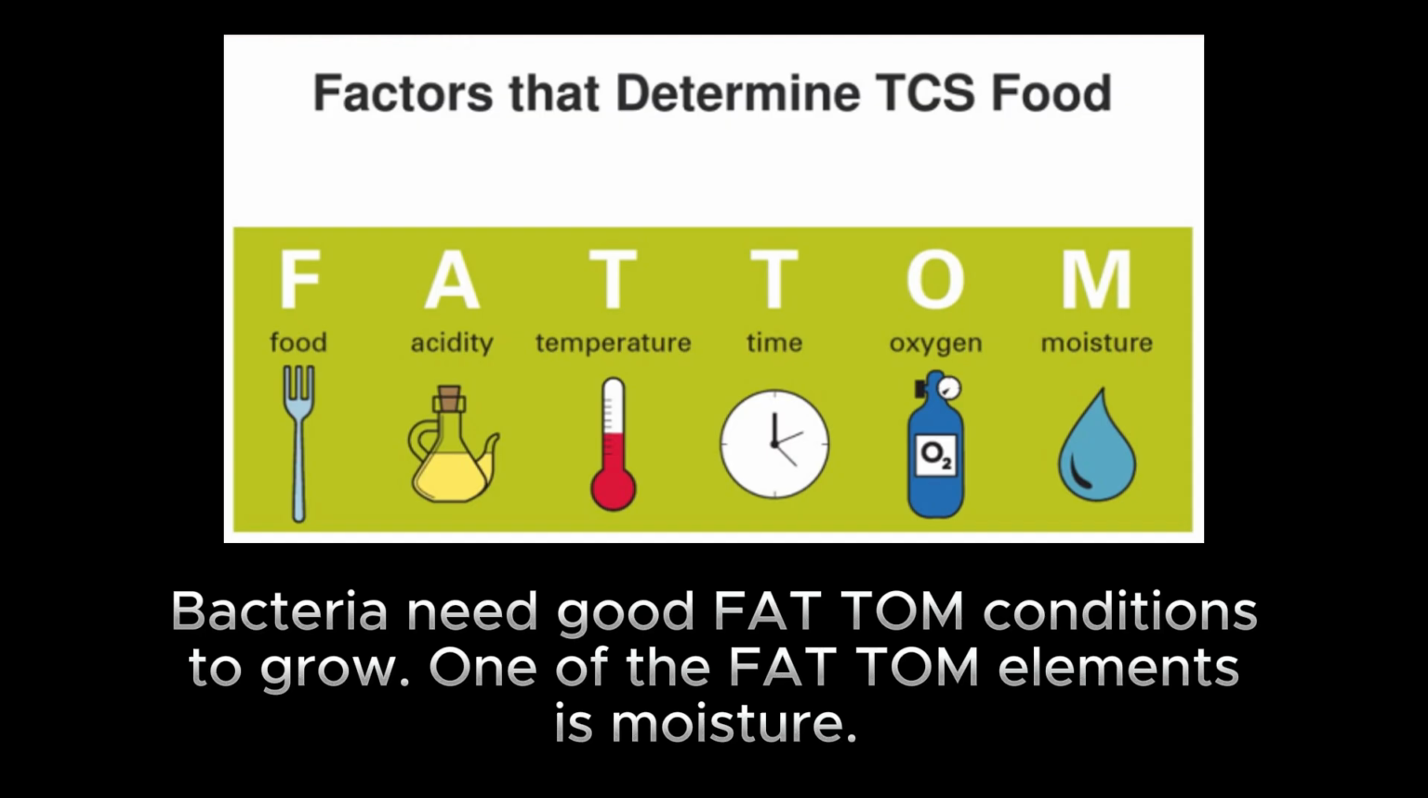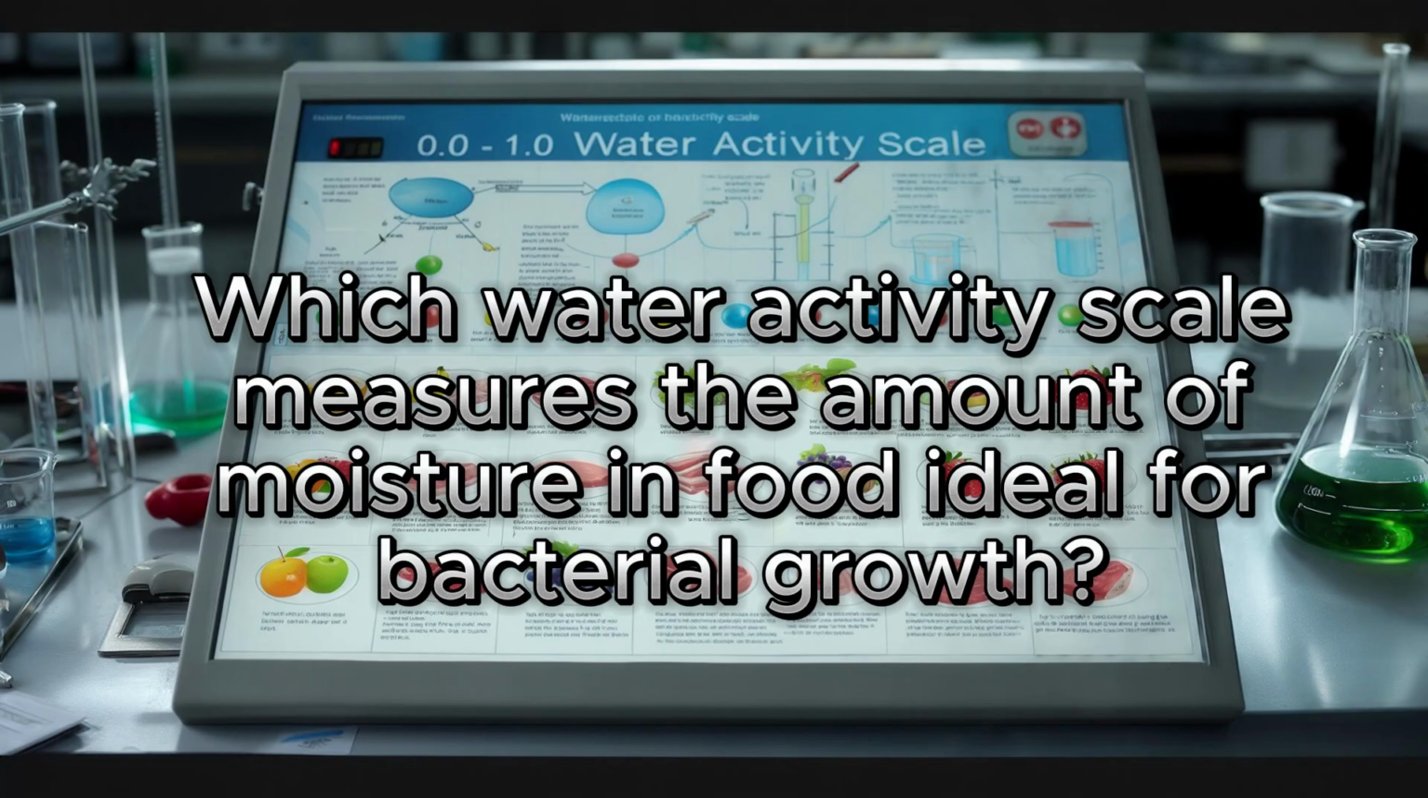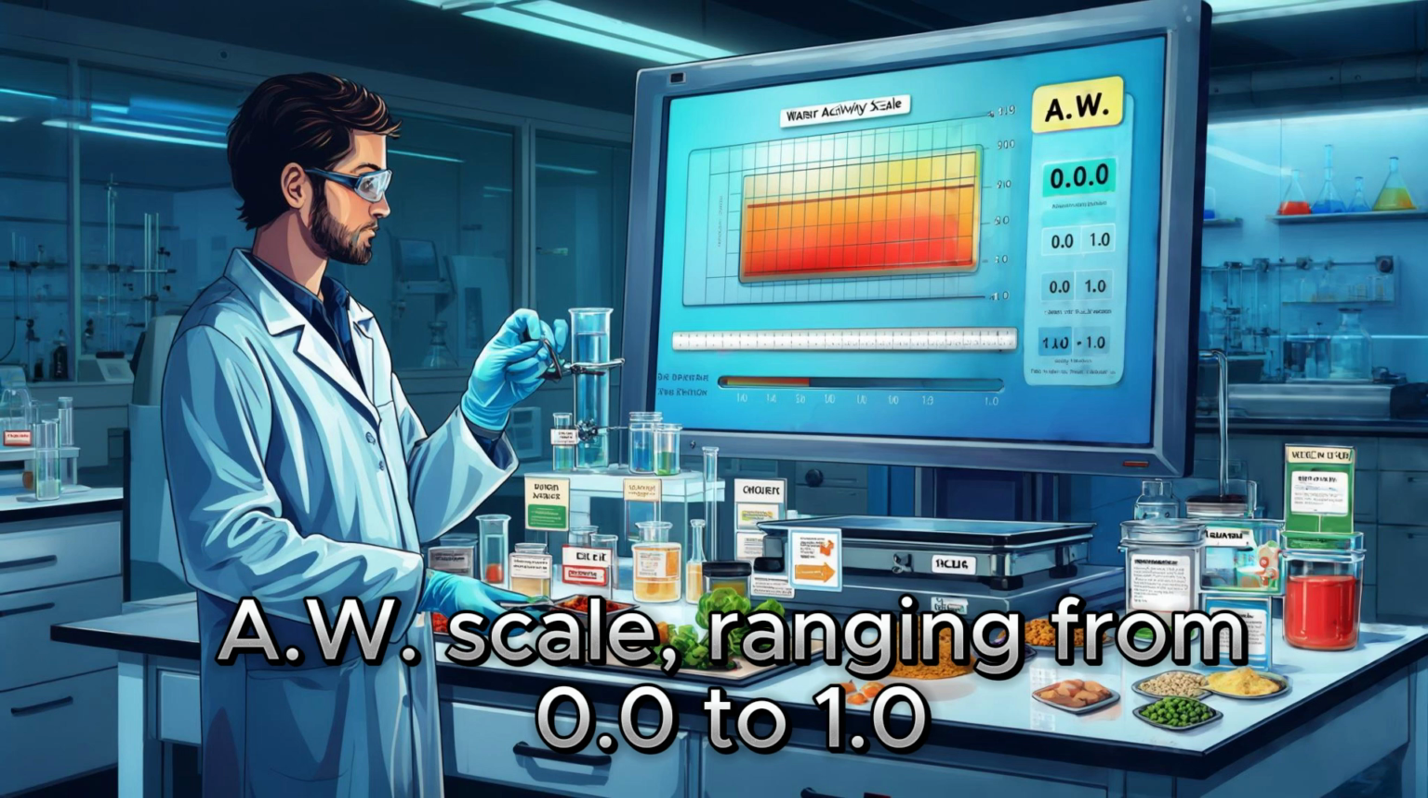Bacteria need good FATTOM conditions to grow. One of the FATTOM elements is moisture. Which water activity scale measures the amount of moisture in food ideal for bacterial growth? AW scale, ranging from 0.0 to 1.0.